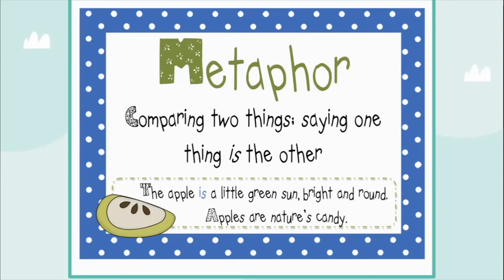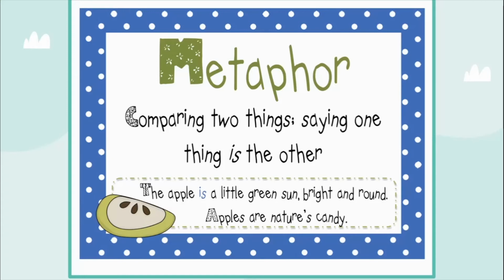So metaphor. What is a metaphor? When you compare two things, but you do not use words like or as, but you say that one thing is the other. You directly state that one thing is the other. Then it is a metaphor. For example, look at the sentence here. The apple is a little green sun, bright and round. So you are comparing the apple to the sun. You are saying that the apple is the sun. And in the second example, apples are nature's candy. Candy means chocolates. So here are examples of metaphor.